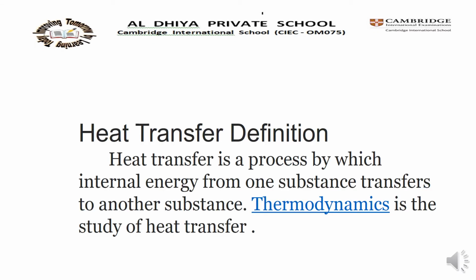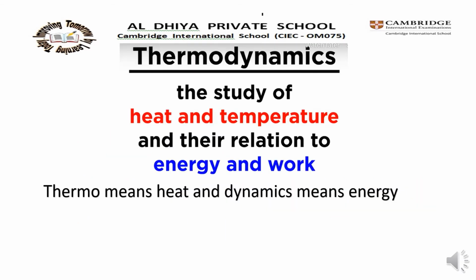What is meant by heat transfer? Heat transfer is a process by which internal energy from one substance transfers to another substance. The study of heat transfer is known as thermodynamics. So what is thermodynamics?